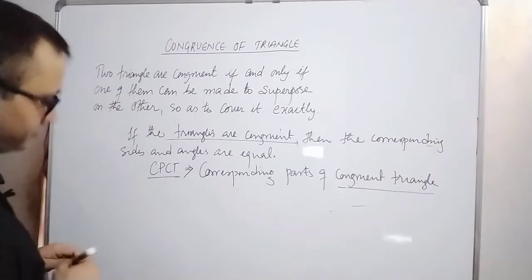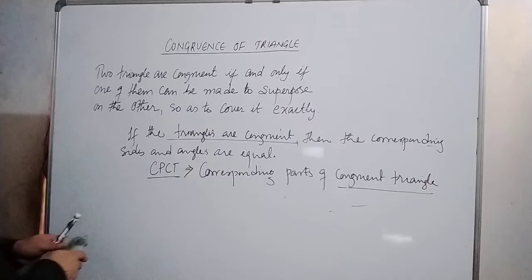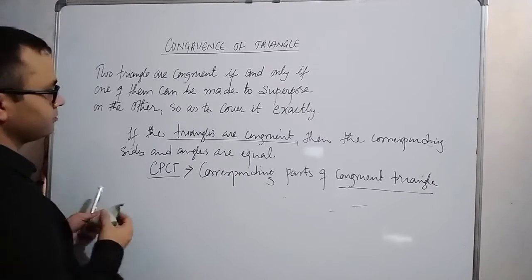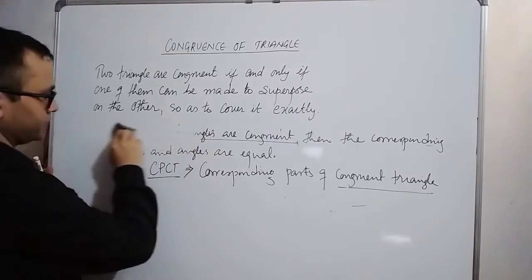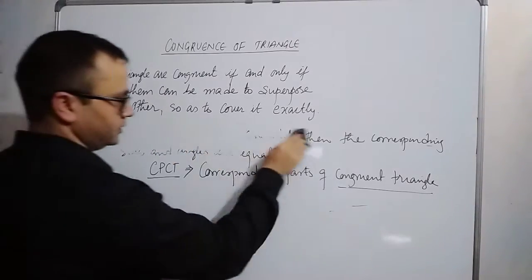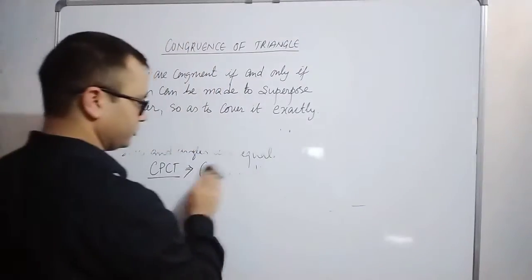In congruency, there are some criteria which fulfill the congruency of triangles.